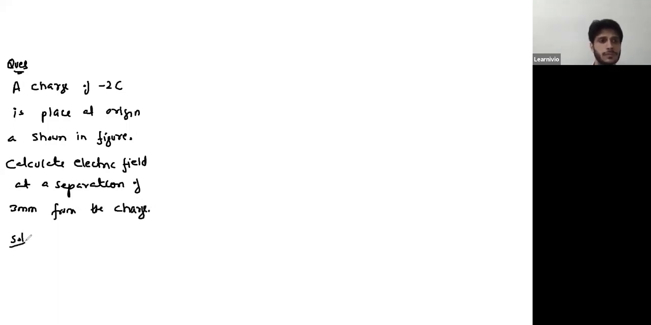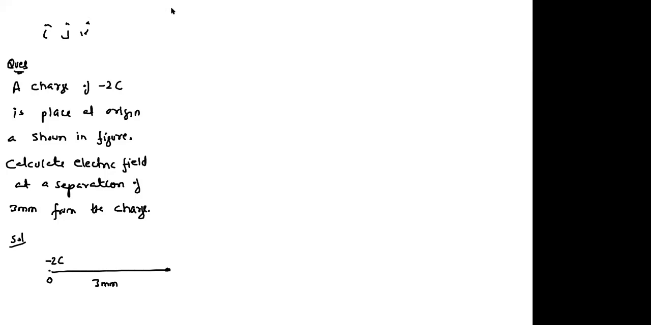So you have a charge minus 2 Coulomb, placed at the origin of the coordinate system. This separation is 3 mm. You are supposed to calculate the electric field over this point, with proper direction. You have to use the proper unit vector i cap, j cap, or k cap. Just calculate it and report your answer in chat. The simplest version of electric field, the first numerical.